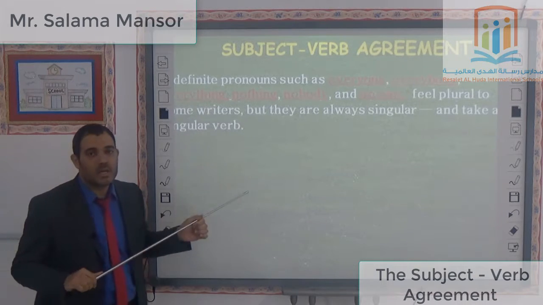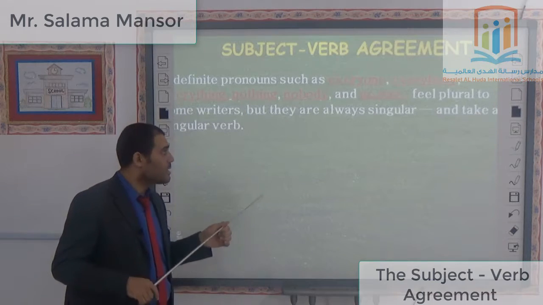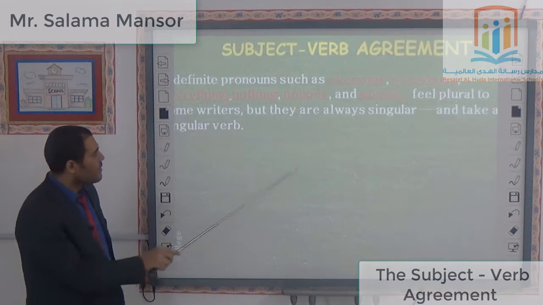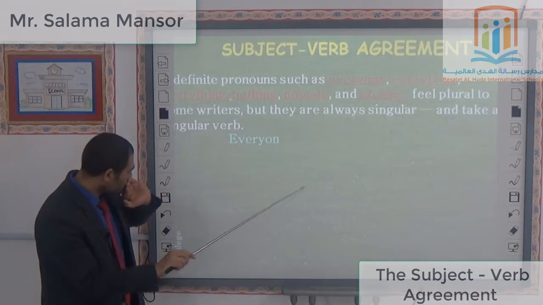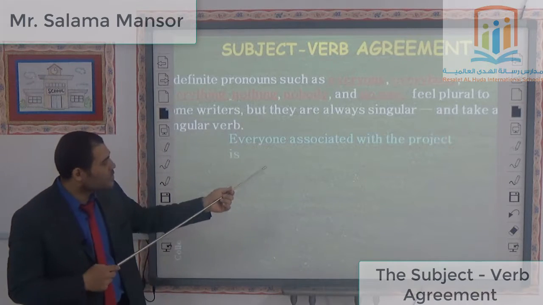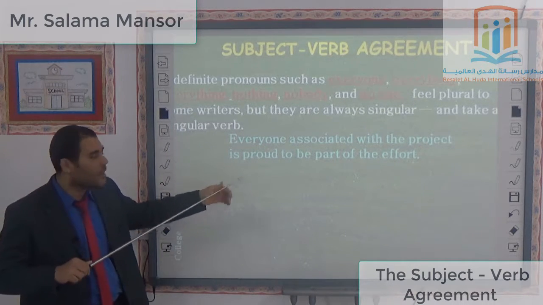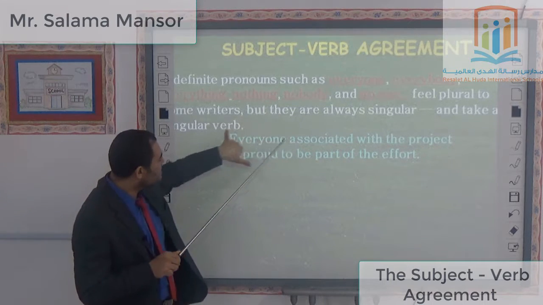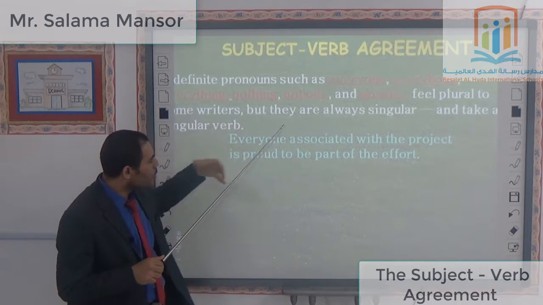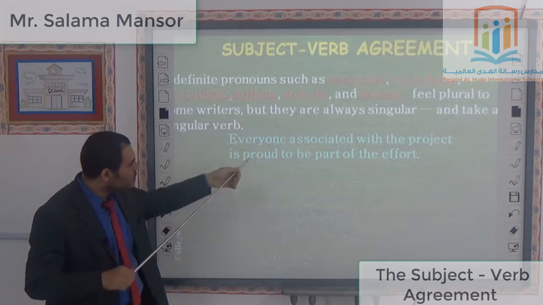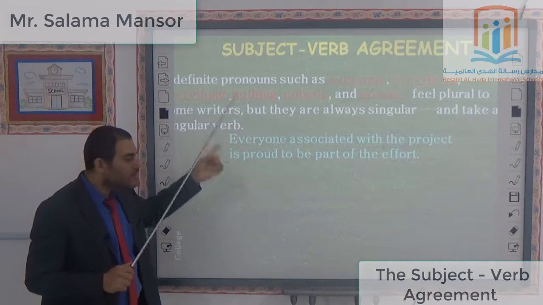So as a result, they must take a singular verb. For example, everyone associated with a project is, do you understand? Everyone here refers to a singular subject.